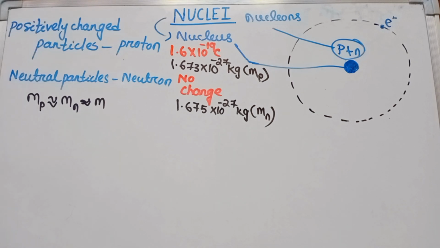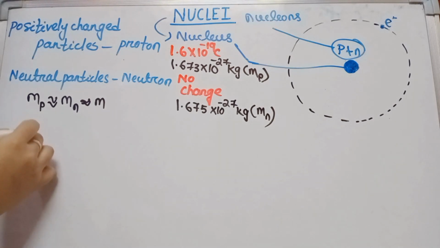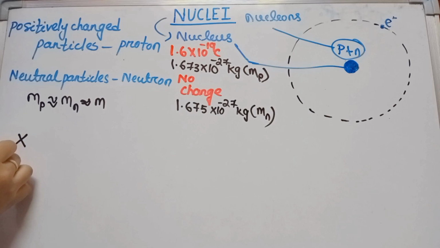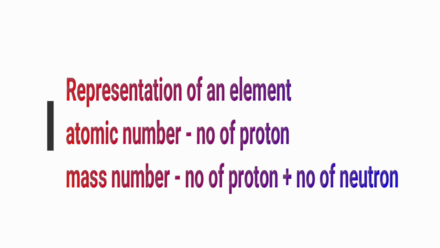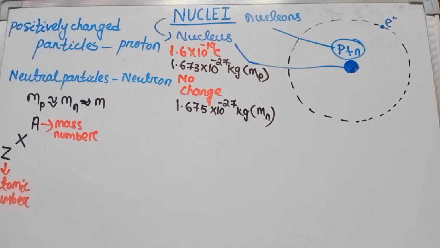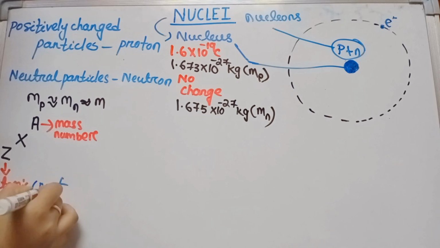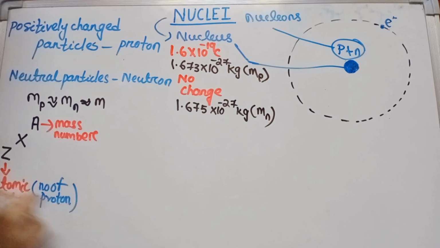Now we go on to represent an element. Consider any element, such as hydrogen, helium, lithium, beryllium, sodium, or magnesium. We represent it like this: the element is taken as X, with the atomic number and the mass number. What is the atomic number and what is the mass number? Z represents the number of protons present in a nucleus, which is called the atomic number.